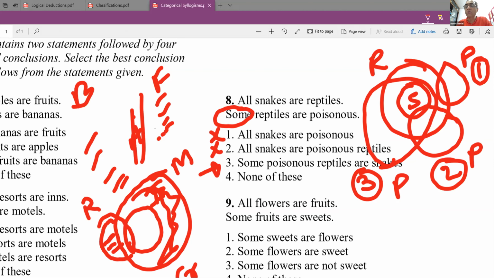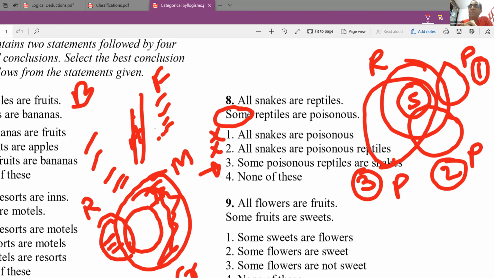Therefore, any conclusion which gives me a relationship between snakes and poisonous animals is not possible. Therefore, you have to rule out all such cases for the reason that I have presented here. If you understand this diagram, you have understood syllogisms perfectly. Please understand this diagram that I have drawn. Why there are three possibilities.